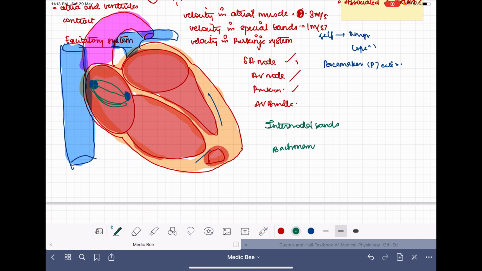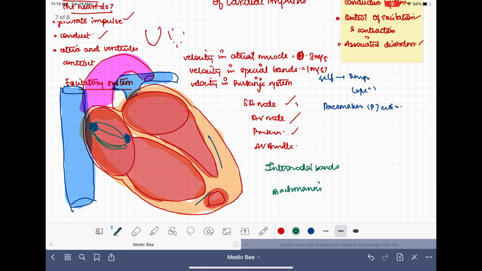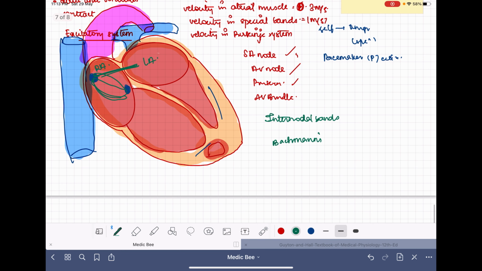These Bachmann's bands are such that the SA node impulses are conducted from the right atrium towards the left atrium. These special bands are called the Bachmann's band, and this type of band is called the Thorel's band. These are the Thorel's bands, these are the Bachmann's band. This is the simplest heart I could draw, I'm sorry for that.